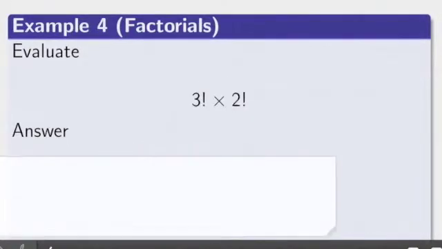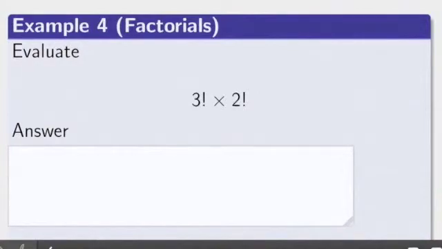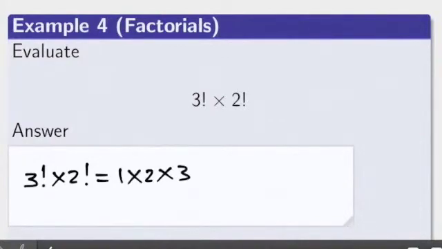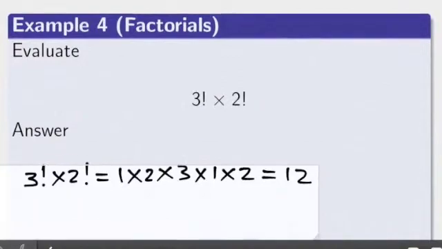Example 4, we need to evaluate 3 factorial times 2 factorial. 3 factorial is the product of integers from 1 up to 3, and 2 factorial is the product of integers from 1 to 2, and we can simplify this expression as 12.